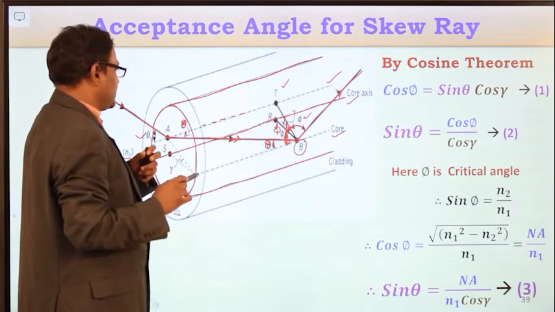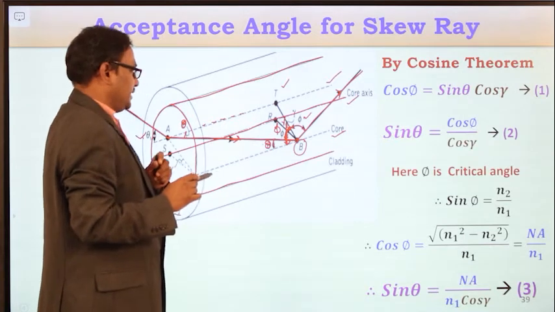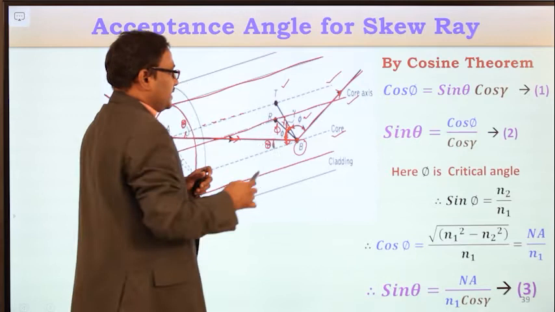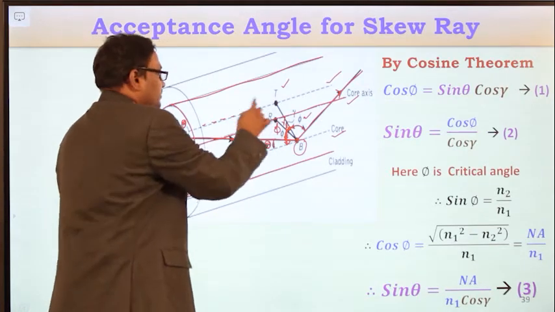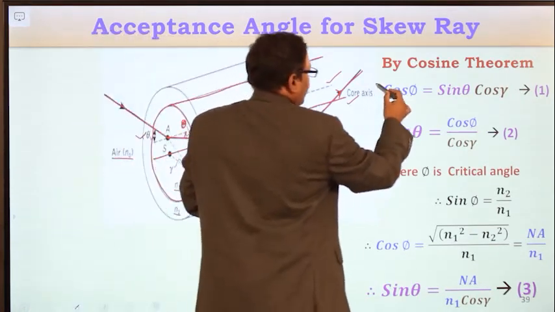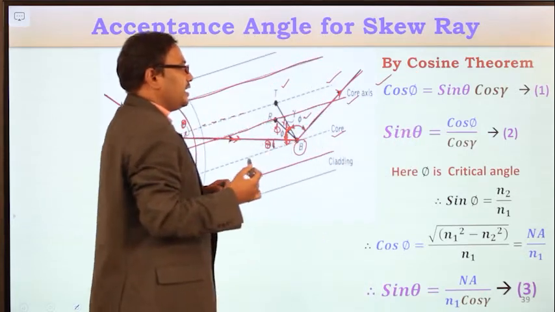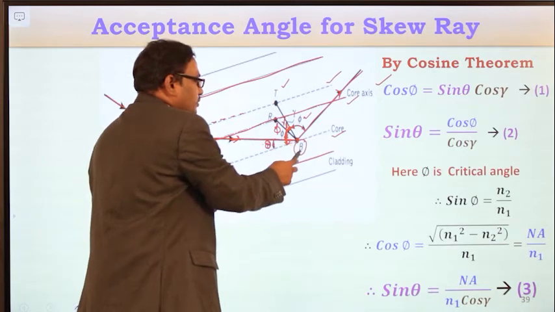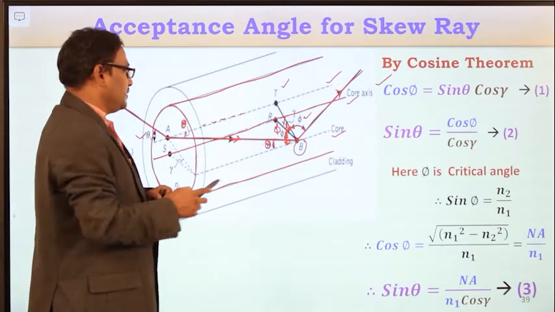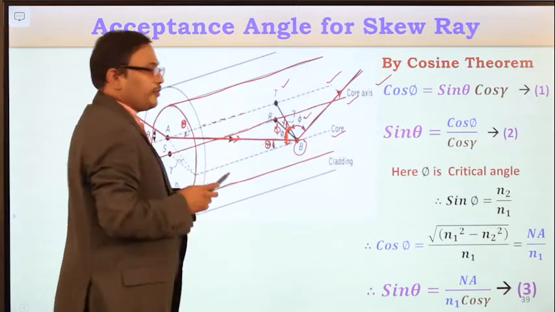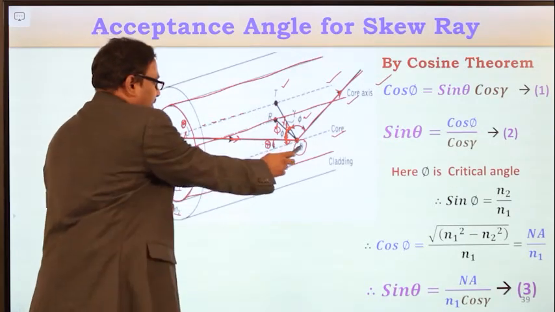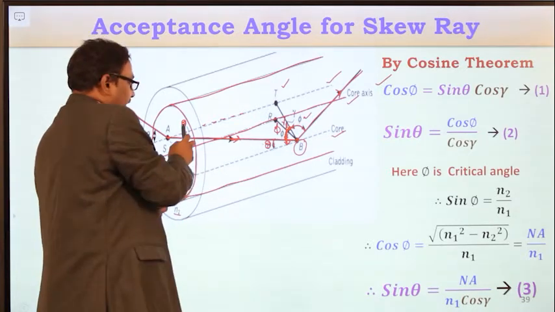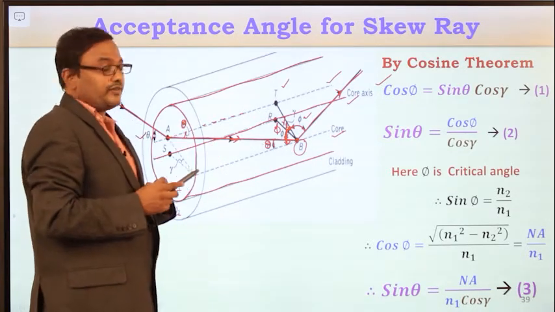As per the trigonometric principles, this angle is also theta. And now this, as per the cosine theorem, you can get cos phi is equal to sin theta cos gamma. Why? This phi is the adjacent angle to the point of reflection, and gamma is the adjacent angle to the point of reflection. Theta is the opposite angle to the point of reflection.